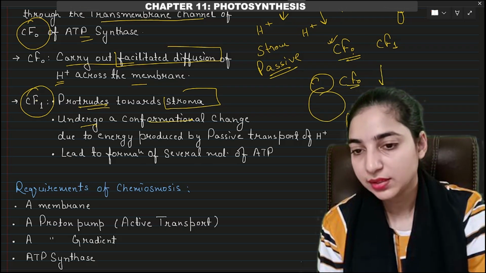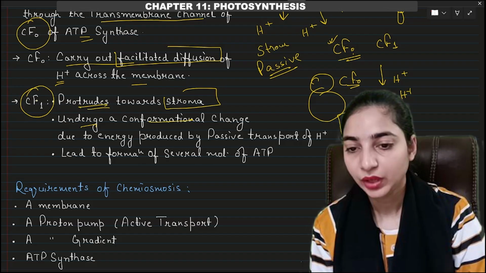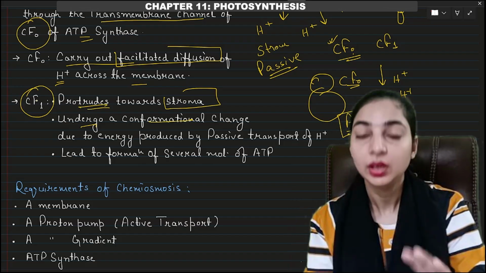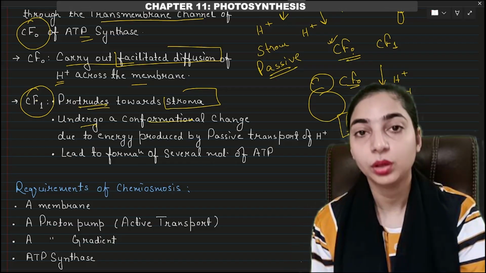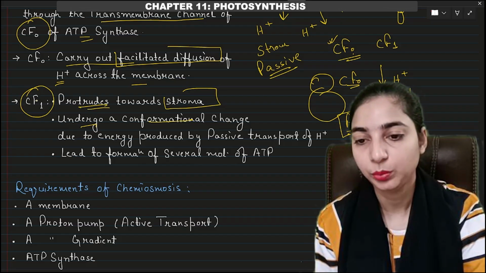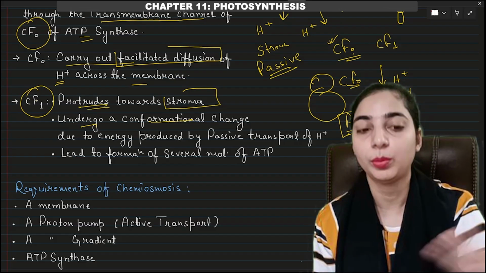CF0 will help in the passage of protons from inside to outside. When the protons are passed, CF1 will undergo a conformational change, because this passage of protons will lead to the development of an energy or force known as the proton motive force. So an energy will be generated which will lead to the formation of ATP.